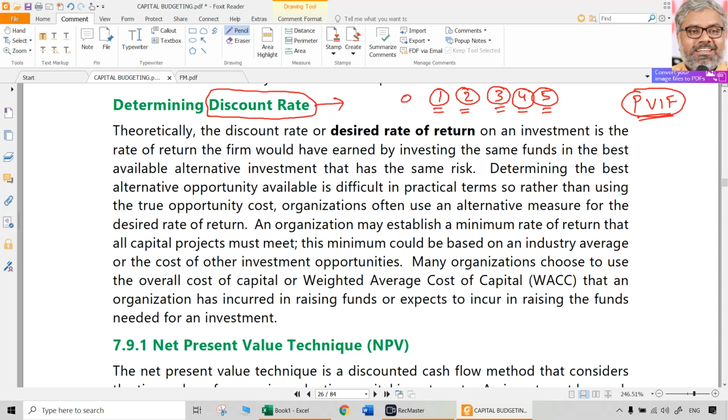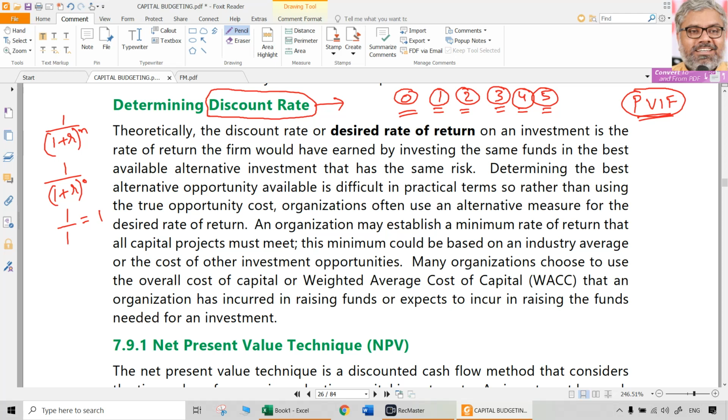Then a question might come, what about the cash flows which occur now? Naturally, for cash flows which occur now, the present value will be the same as they are. If you have to remember the discounting formula for any year, it is 1 divided by (1 plus r) to the power of n. Whatever the rate may be, r is the discount rate. If n is 0, anything to the power of 0 is 1. 1 divided by 1 is 1. So what is the present value of 1 rupee now? 1 rupee. There is no difference.